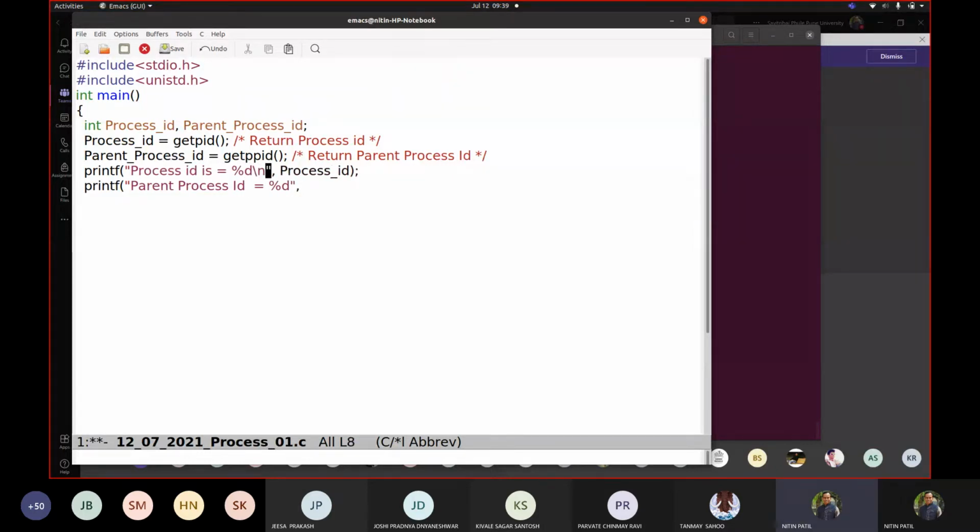So let us write \n. Okay, and we'll write here return 0. Let us hope there is no error in the code. Let us check it one more time. Have we written everything quite right? Okay, so let me add here \n.